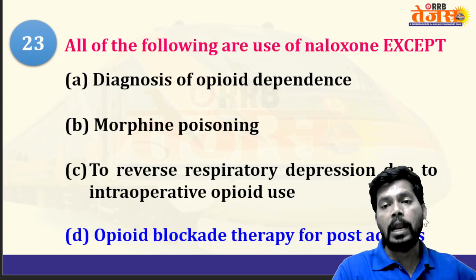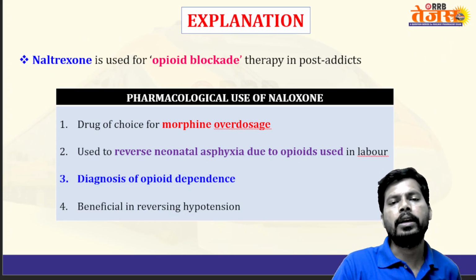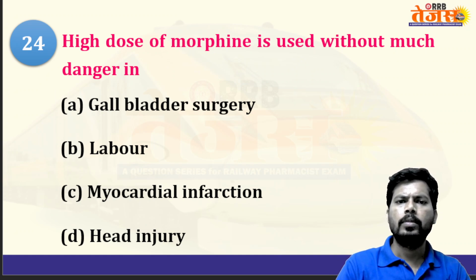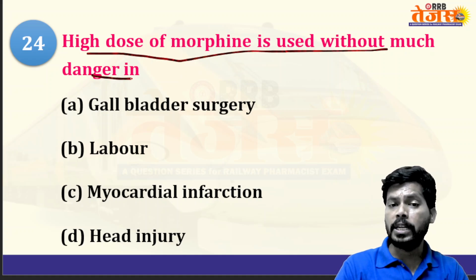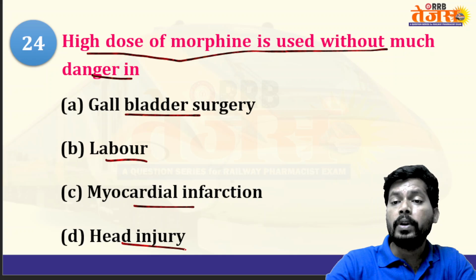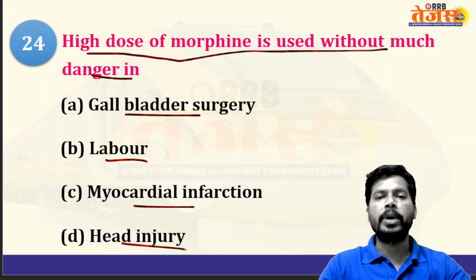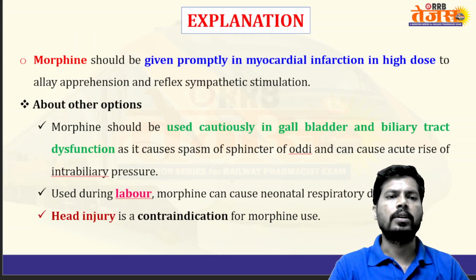So here our question is about naloxone, but naltrexone is used for opioid blockade, and all the remaining are clinical applications of naloxone. High dose of morphine is used without much danger in gallbladder surgery, labor, myocardial infarction, head injury. Without any doubt, morphine helps in the treatment of myocardial infarction. In myocardial infarction there is a chance of pain, and that pain can be controlled by morphine. Answer is myocardial infarction.